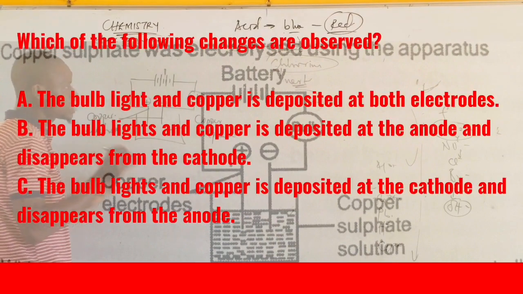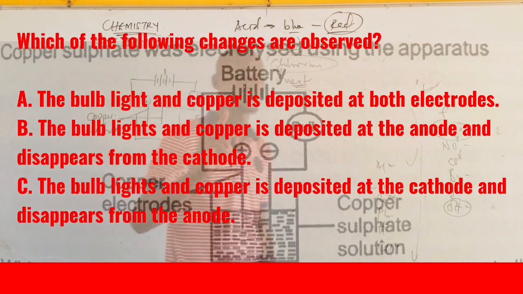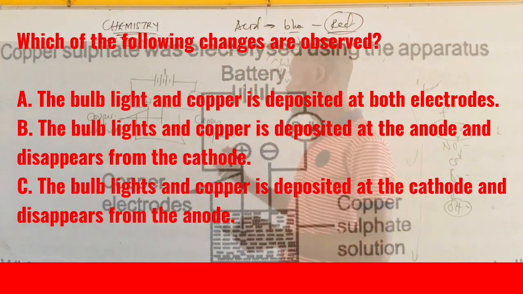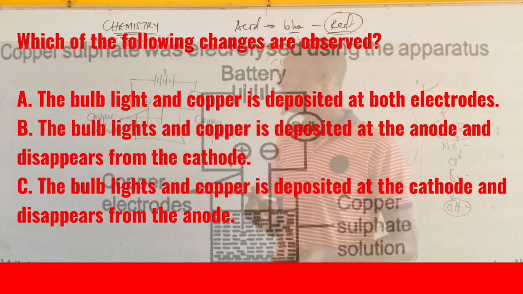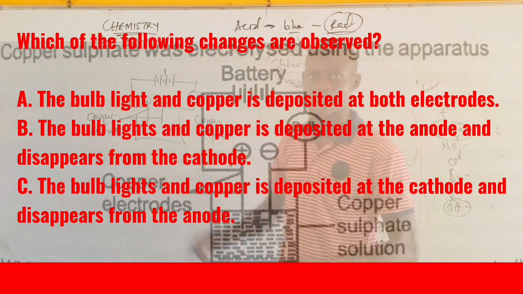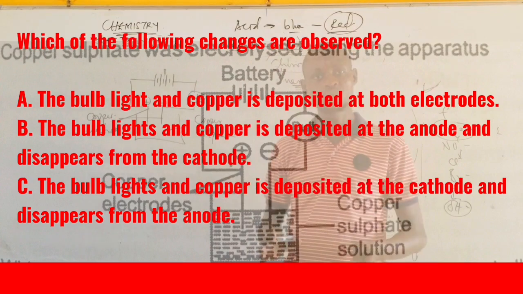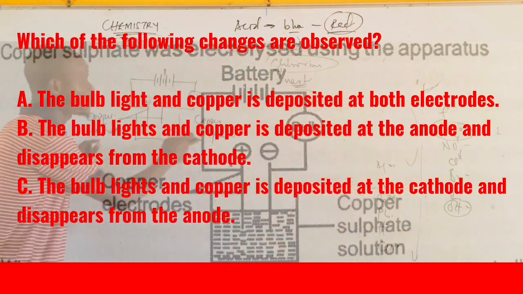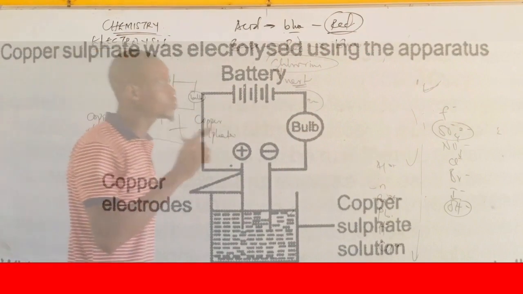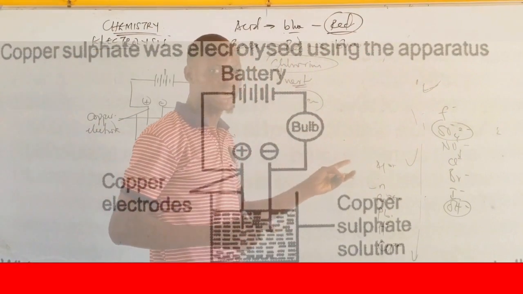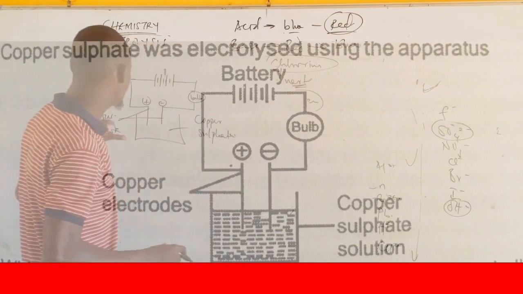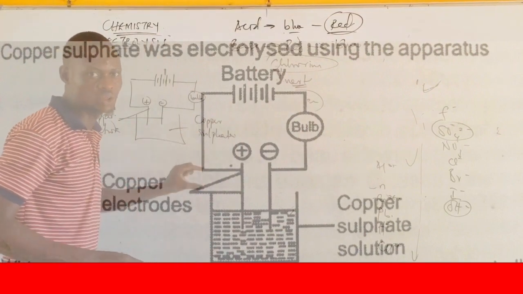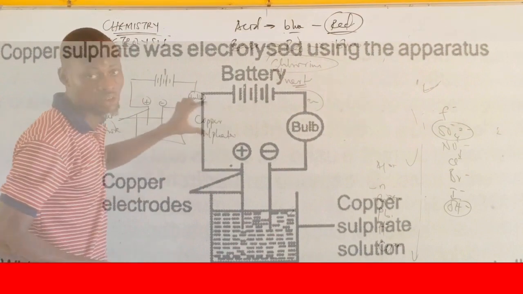Don't forget that the initial question, the question one that I explained initially, the electrode that was used in copper sulfate is what? Platinum electrode. Now, what about if copper electrode is used? Let me analyze this for you before I read the option. See, if copper electrode is used in electrolysis of copper sulfate, then I will never consider the position of the ion. Are you getting me? Why? Because the electrode used is the ion of the what? Electrolyte. The electrode used is copper, which is the ion of the what?